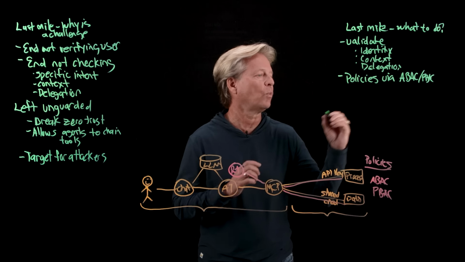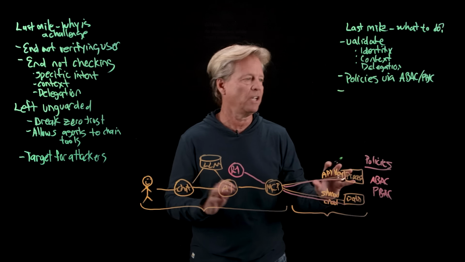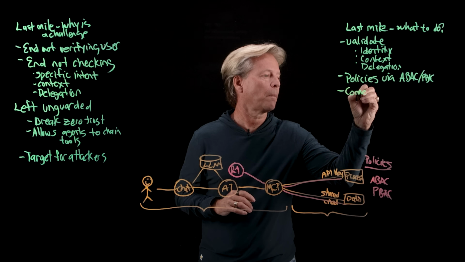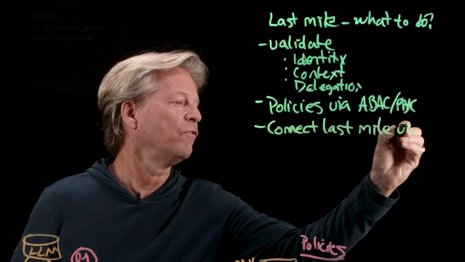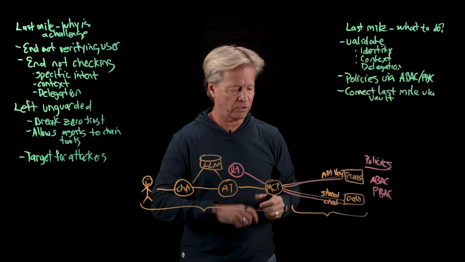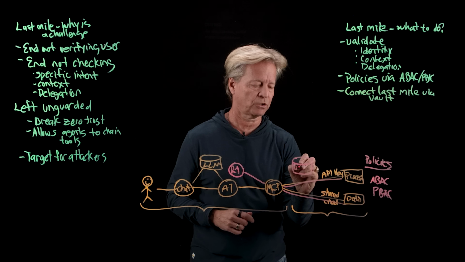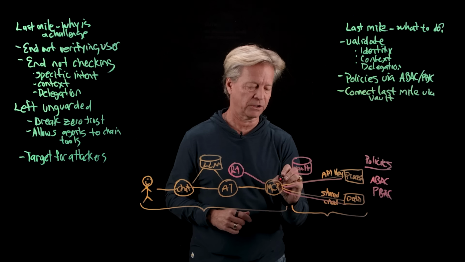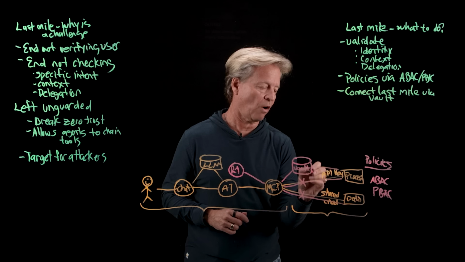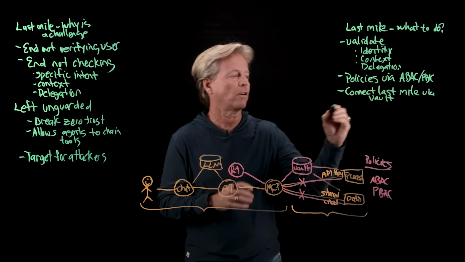The next thing that we can do, and this is where this really starts bringing in how to achieve the last mile problem, is we can connect the last mile via a vault. So now we're going to bring a vault into the middle here. And this is a place to store and control operations. So instead of going this path, we will actually go to a vault and the vault will connect off to our tools.